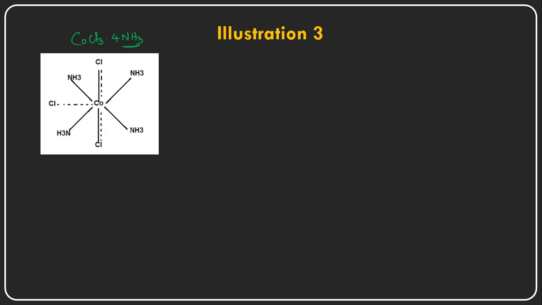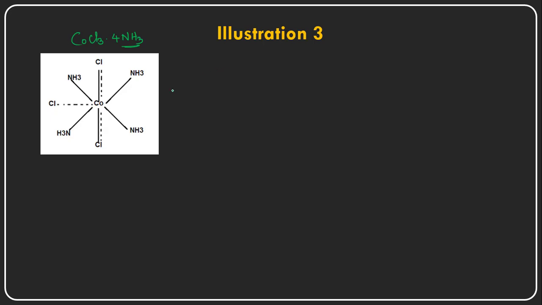And this particular complex has the ammonias attached with solid lines, and two chloride ions attached to the cobalt with the dotted lines as well as the solid lines. That means these two chloride ions are also inside the coordination sphere, but this one Cl is outside the coordination sphere.